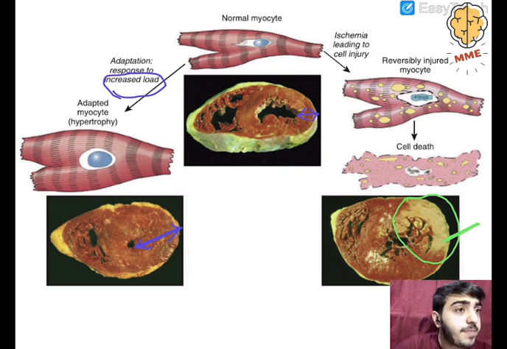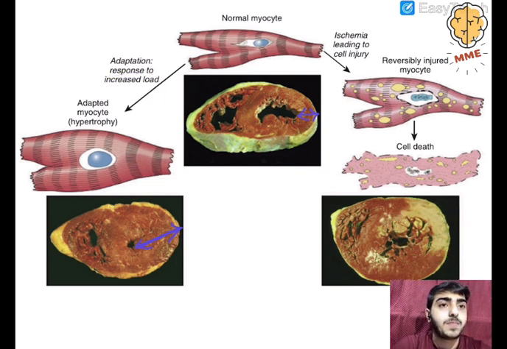What is happening? The blood which should supply this region of the heart is not reaching there. So no blood, no oxygen, no glucose, so this portion of the cells will die. So this is cell death, a transverse section of a dead myocardial muscle. Okay, so that completes this.